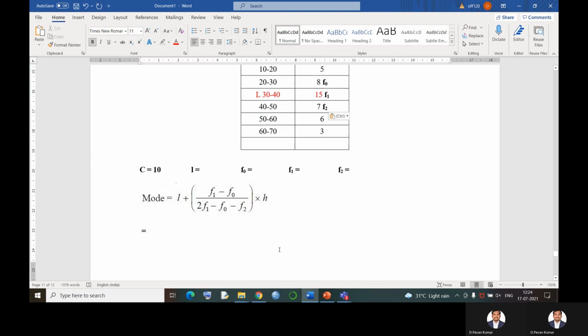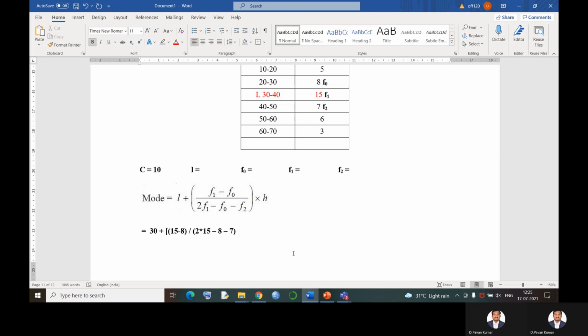Okay, now let us substitute all these values into our formula. L is 30, plus, in the numerator, f1 minus f0, that is 15 minus, sorry, f0 is 8, so 15 minus 8, divided by, in the denominator, 2 into f1, that is 2 into 15, minus f0, that is minus 8, minus 7, f2 is 7.